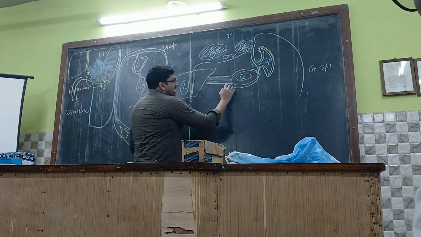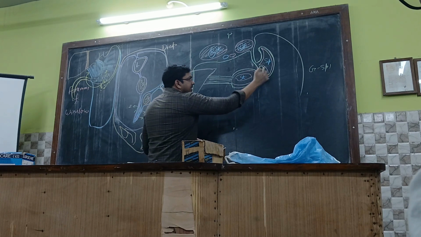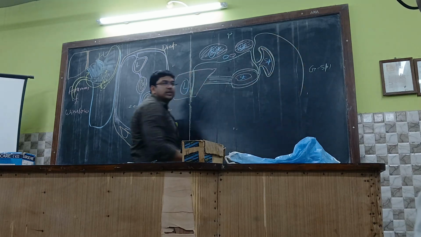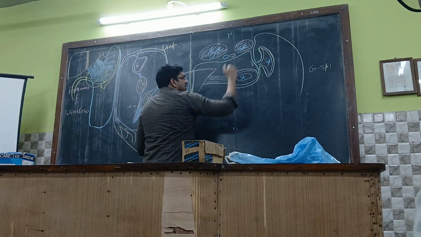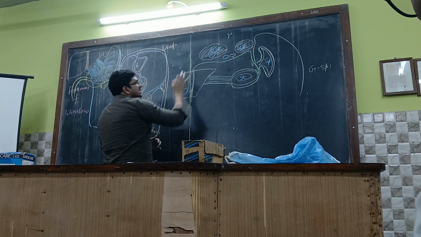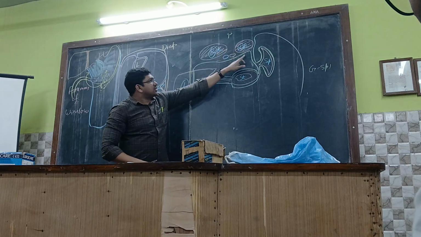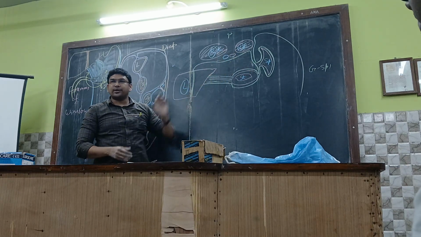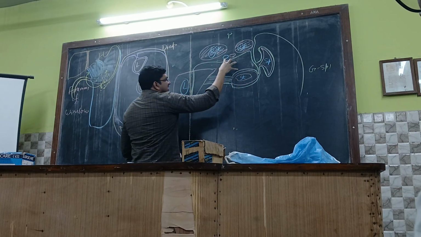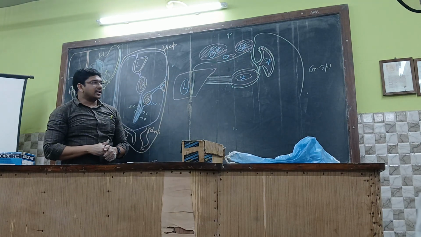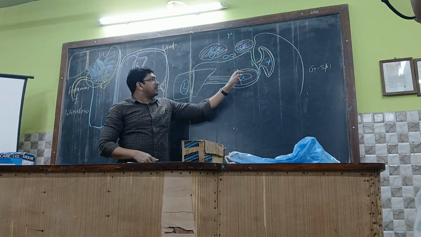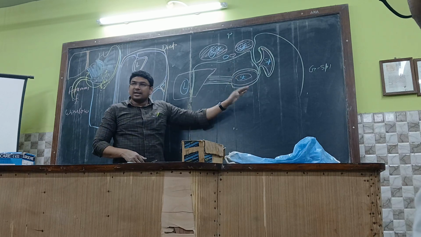Right? So this anterior layer will be enclosing the entire spleen and going towards the kidney over here, and that joins with the parietal peritoneum. Get it? And then the lesser sac, see here, this is the posterior layer that will be continuous over here and becoming the lesser sac. That means making the kidneys retroperitoneal by means of this posterior layer of the peritoneum. Getting it, right? Whenever this closed cavity is present over here, this closed cavity is called the lesser sac. Behind the stomach is the lesser sac. So the posterior layer of the peritoneum belongs to the lesser sac and the anterior layer belongs to the greater sac.